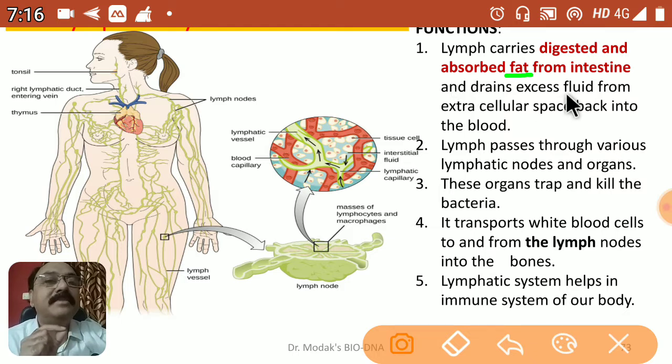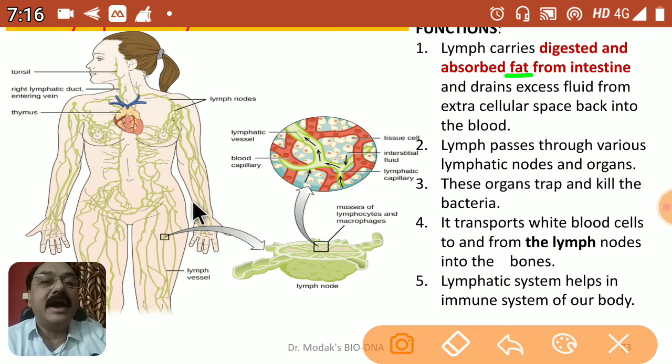What is the function of lymph? It carries digested and absorbed fat from the intestine and supplies it to the cells and all the tissues, and from the tissues the excess fluid is drained back from the cells once again into the blood. Lymph passes through various lymphatic nodes and organs.